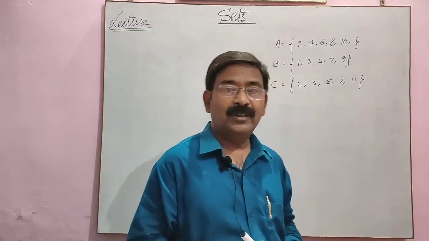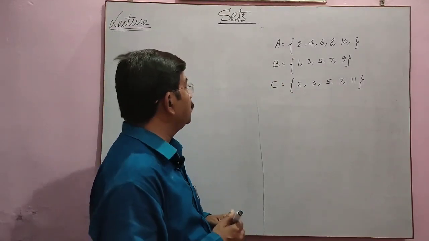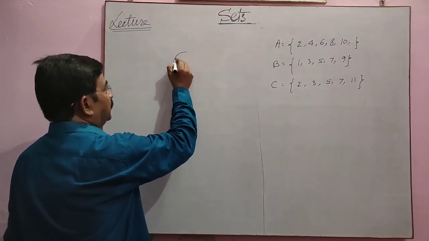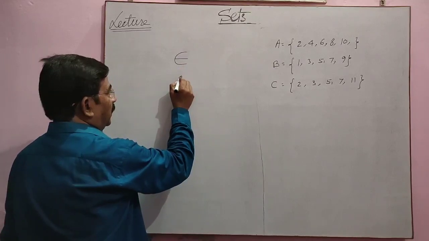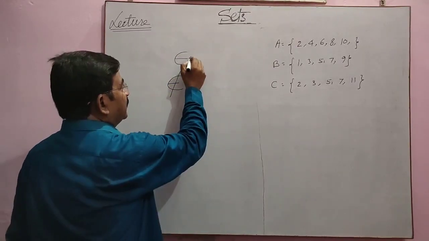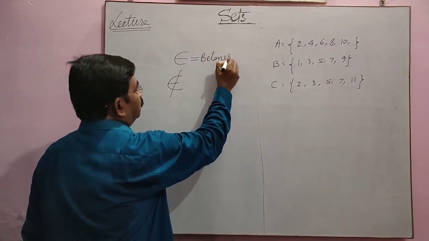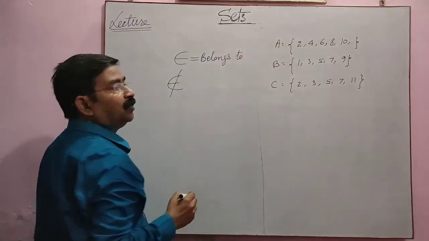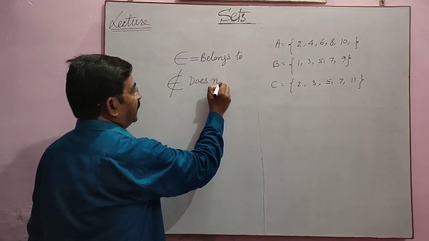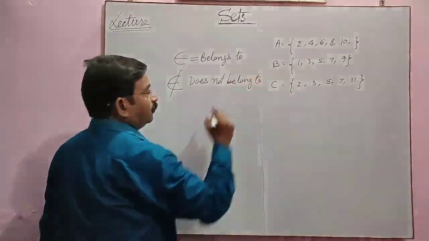Now we use different types of symbols. Firstly we use this kind of symbol, and this kind of symbol. This symbol means belongs to, and this one means does not belong to.